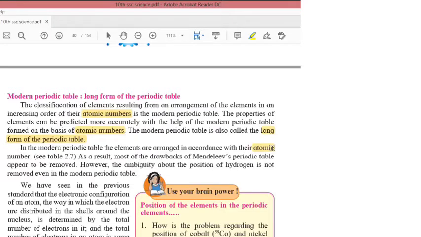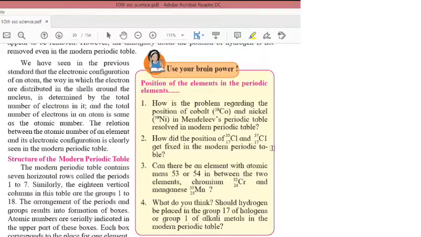We have seen in the previous standard that the electronic configuration of an atom, the way in which the electrons are distributed in the shells around the nucleus, is determined by the total number of electrons in it, and the total number of electrons in an atom is the same as the atomic number. The relation between the atomic number of an element and its electronic configuration is clearly seen in the modern periodic table. So we know that the electrons are placed in the respective shells, K, L, M, N, right? And from that we can write the electronic configuration.